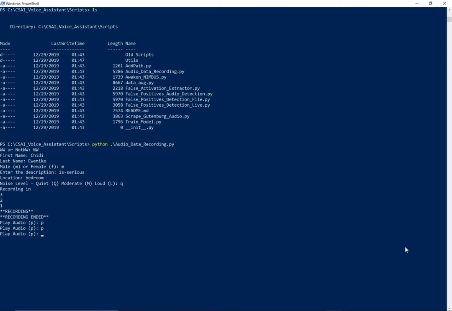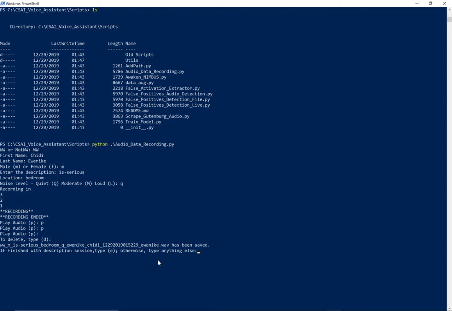So what I'm going to do from here is hit enter. Do I want to delete? No, I do not. So I'm not going to type D. I'm just simply going to hit enter again. And as you can see, that audio recording now gets saved with this particular label. We have the wake word, male, the description, the location, the quietness of the background, and then the person who's providing the sample, timestamp, and then the person who's actually obtaining the sample. That's this last portion here.